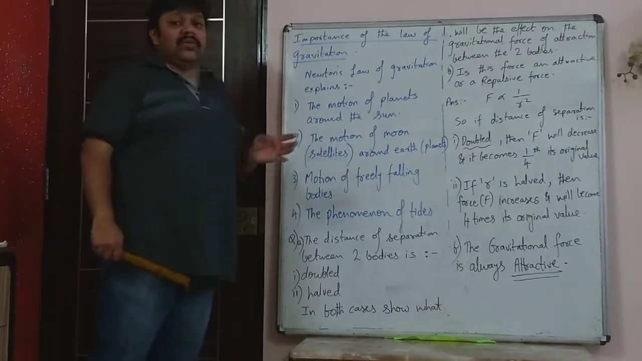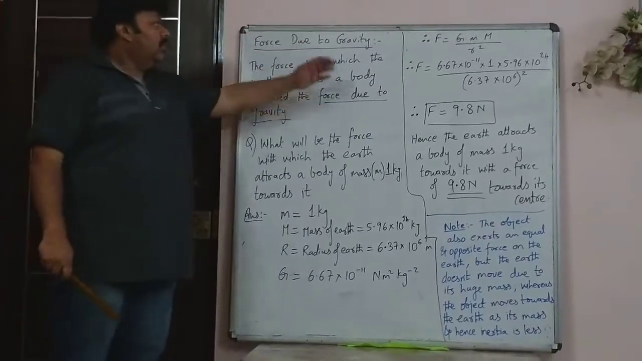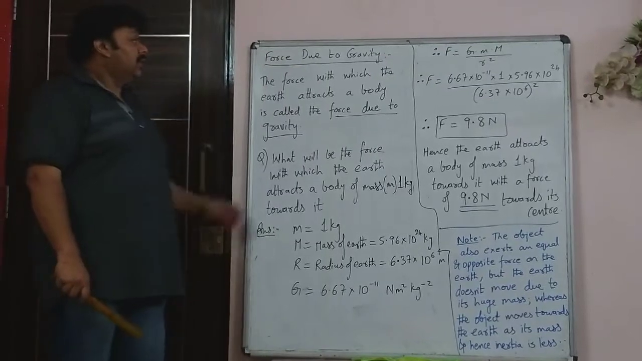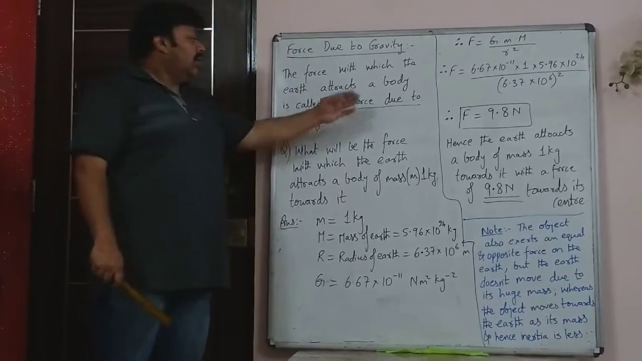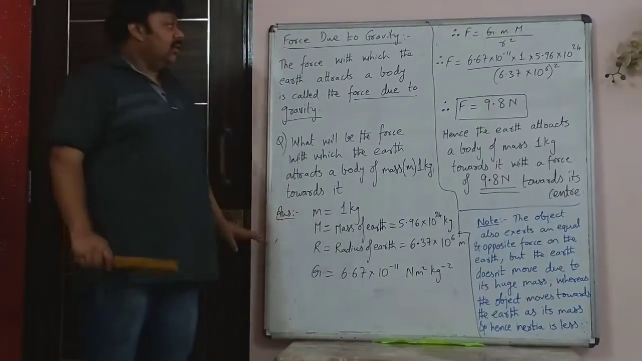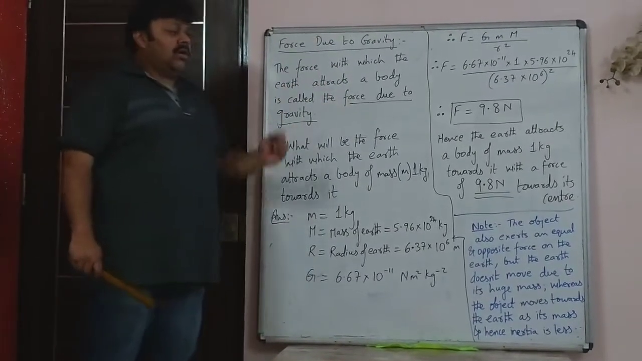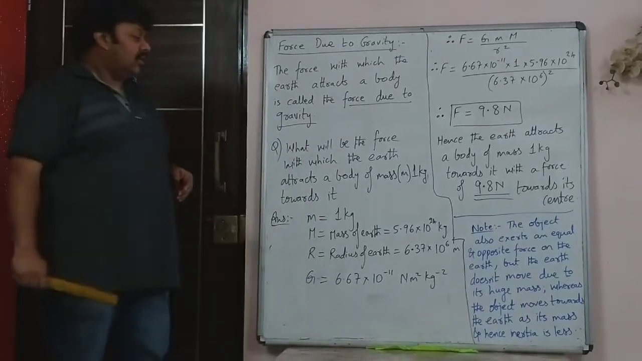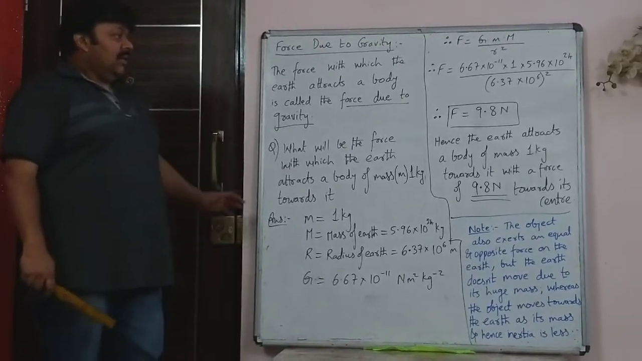Now next we will see a small part of gravitation. A force due to gravity. The definition of what is the force due to gravity. The force with which the earth attracts a body is called the force due to gravity, and it acts towards the center of the earth. Now next you can have a question based on it, like